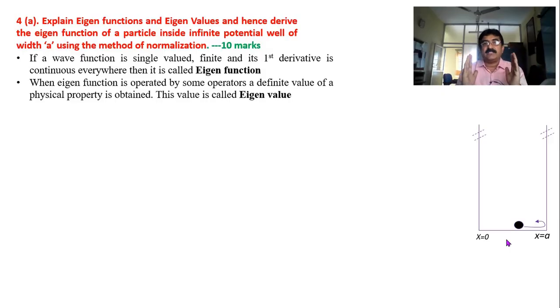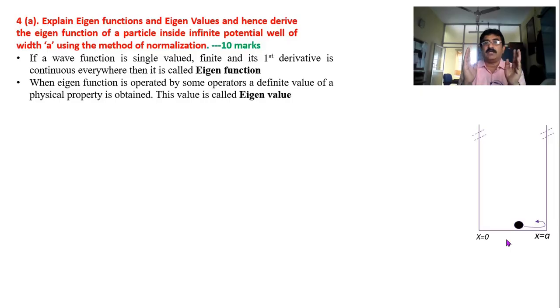Some assumptions are made. Both the walls are rigid. This wall is hard, this wall is hard. When the particle is moving to and fro, it is going to hit the wall each time. When it hits the wall, it rebounds immediately. So it won't stay there on this wall, it won't stay there on this wall.